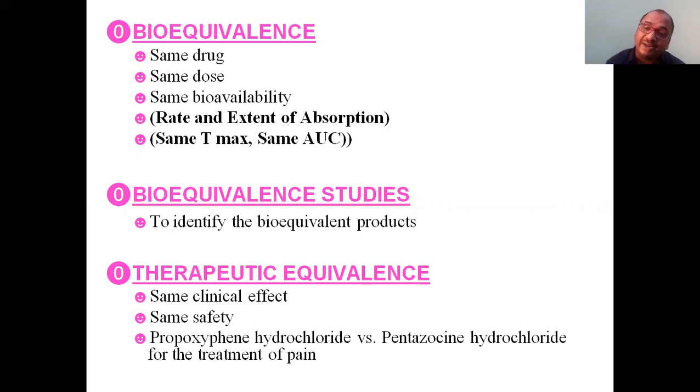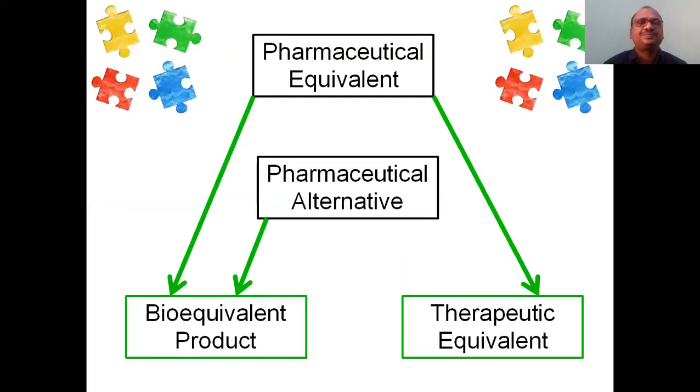Okay. Next, therapeutic equivalence. Same clinical effect. See, the drug moiety may be different here, but we can call it therapeutic equivalence. Therapeutically, same safety. Safety must be there. Therapeutic action must be the same. That's it. For example, propoxyphene hydrochloride versus pentazocine hydrochloride. Here the drug is different, but both are used as painkillers only. Like that, all these examples are very, very important.